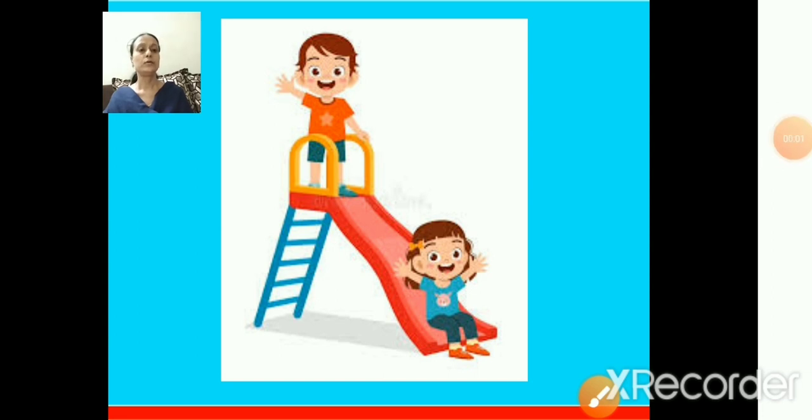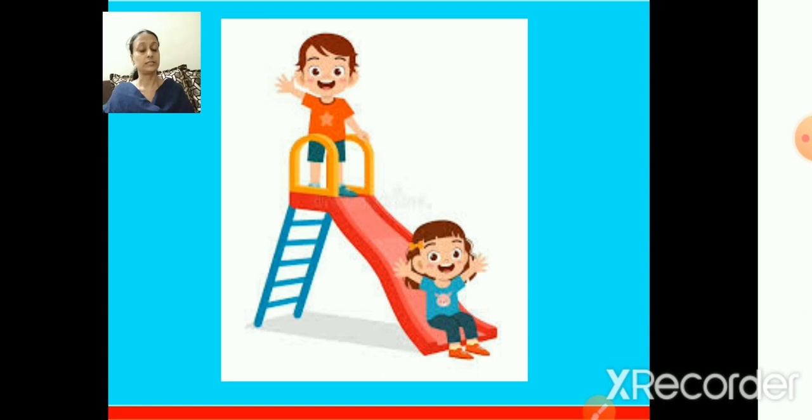Now children, look at the picture. Yes, there is a slide, and on the slide children are playing. We have already seen this picture. Yes, I had asked you who is on the top. The boy is standing on the top and he is waving his hand. Yes, he is saying, I am also here. But now teacher wants the girl who has already reached down.